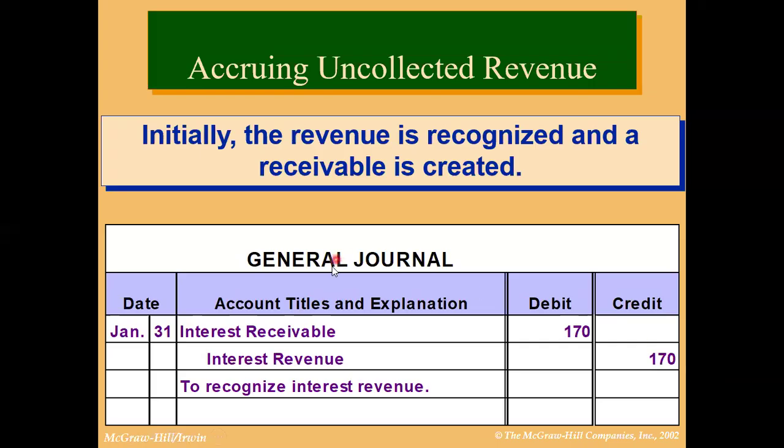At this point, at January 31st, this is receivable because the accounts are closing at the end of every month. January 31st is the closing day for the month of January. So here this would be an entry: interest receivable debit and interest revenue credit to recognize interest revenue. So revenue is recognized and receivable will be recorded as an asset in a balance sheet.